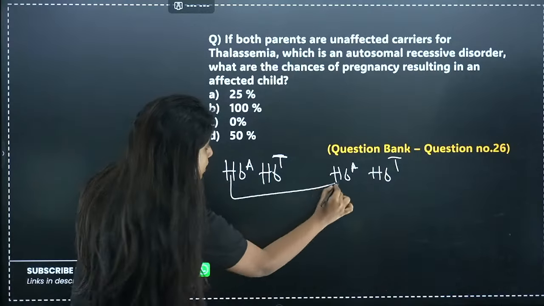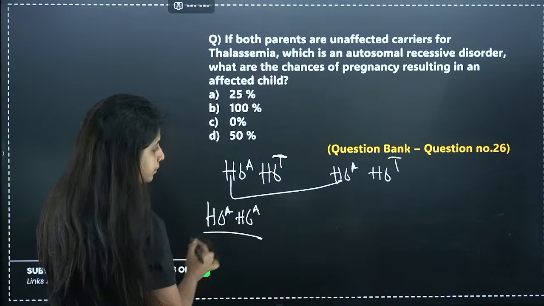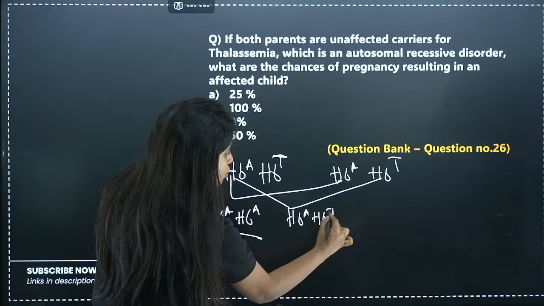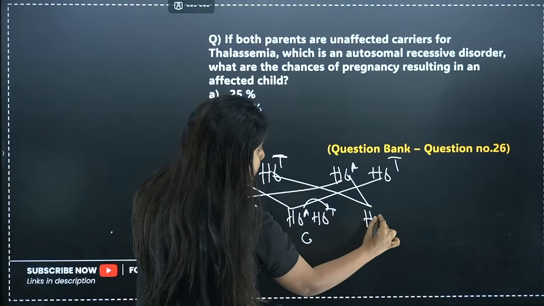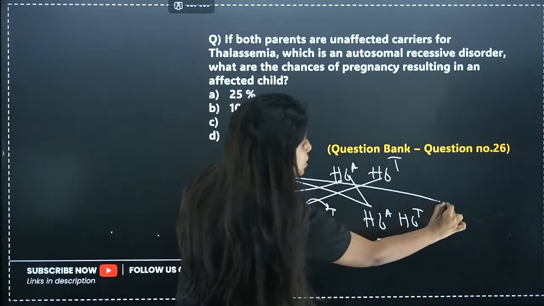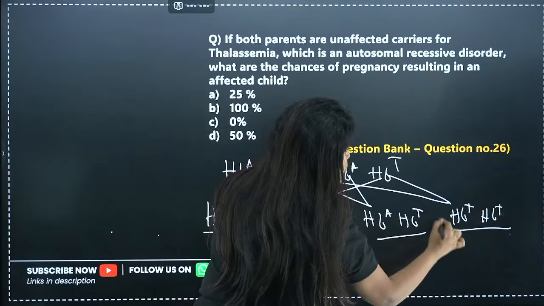Let's see. If this and this come together, you get HBA, HBA. This is a normal child. If this and this come together, you get HBA, HBT. That means you are talking about a carrier. If this and this come together, HBA, HBT again, this is going to be a carrier. If this and this come together, you get HBT, HBT, which is going to be disease.